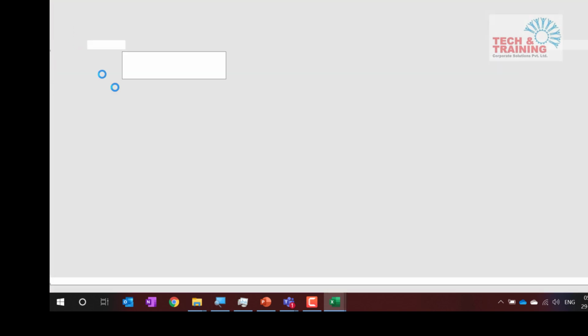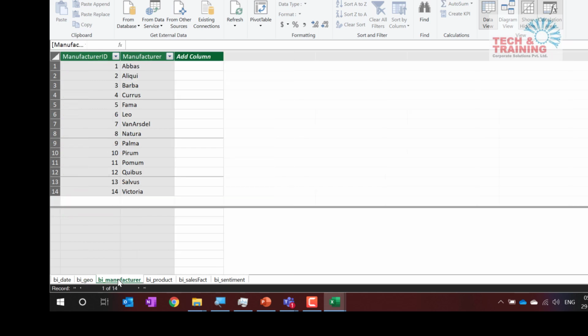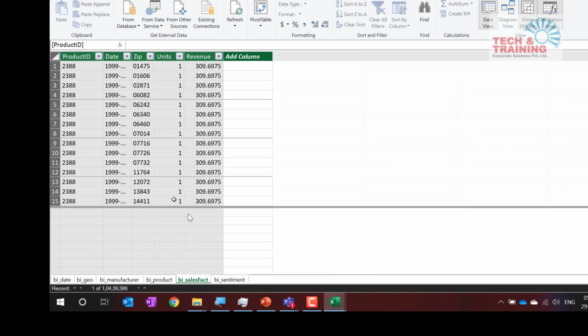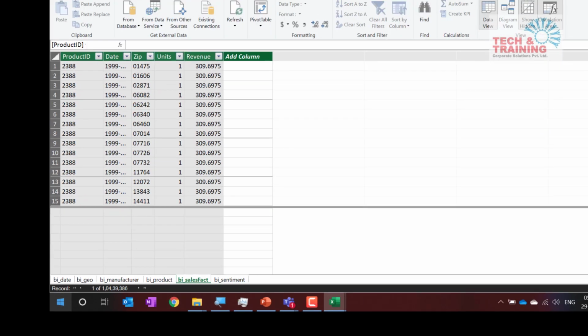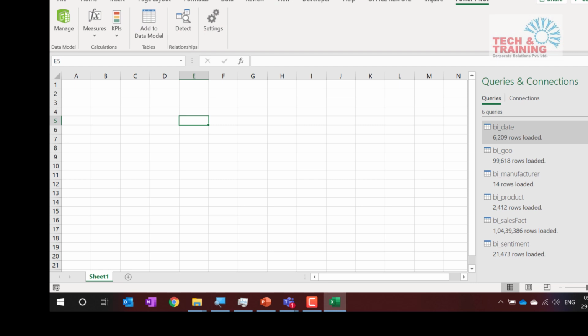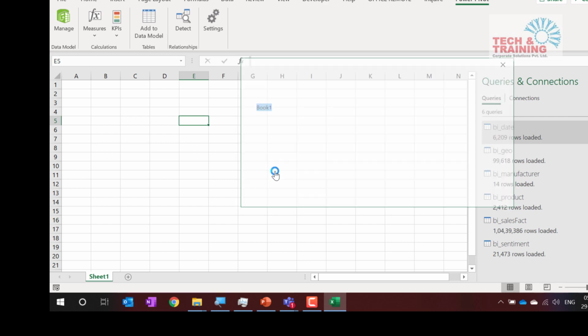When you click on Power Pivot, see, the entire data is here. It's actually not hidden. It is the screen to work on. So when you see this BI sales fact, this is the data which has got 1 crore records. This is nothing but the same data, 1 crore 4,38,386 records, that was imported in Excel. Now, before I go ahead and practice something with you, let me show you some magical properties of this Power Pivot.